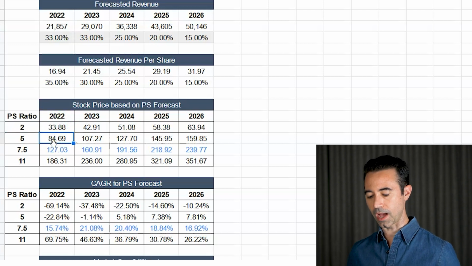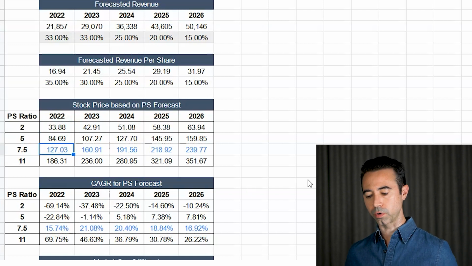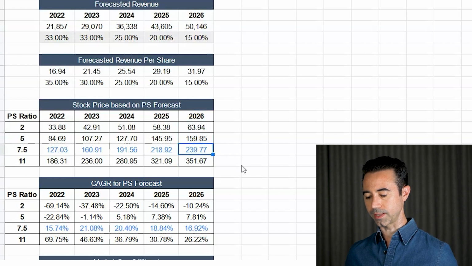Price to sales ratio of 5, $84. Price to sales ratio of 7.5. Now we're talking about $127. And then $186 at 11. We can also look out into 2026. What's it worth? To $239.